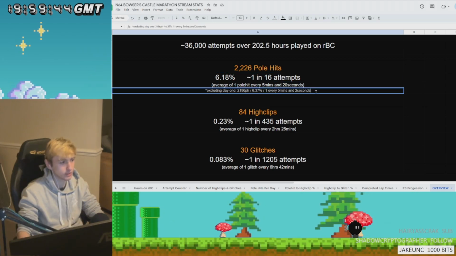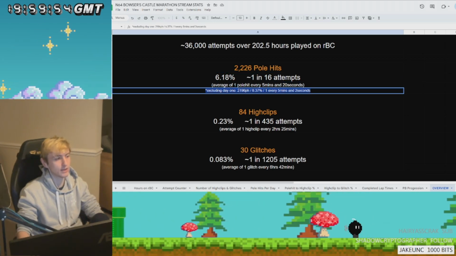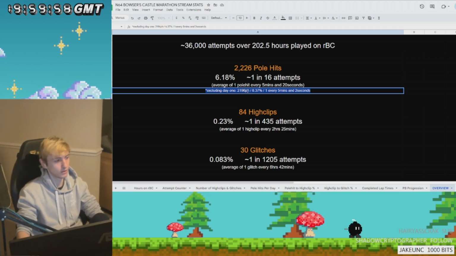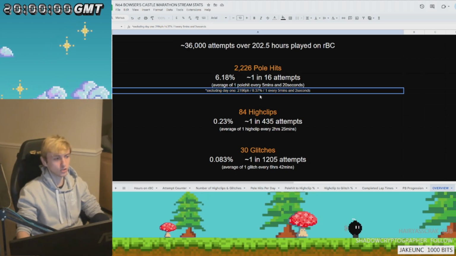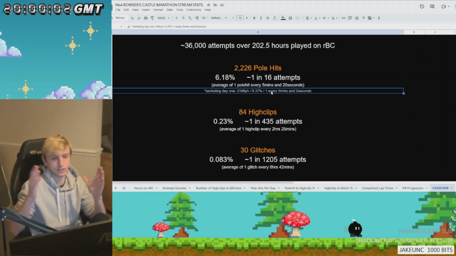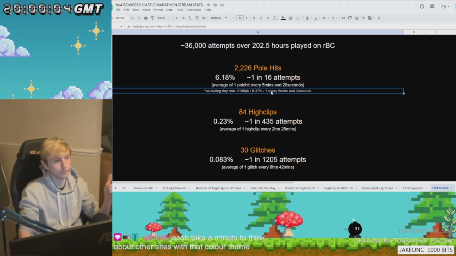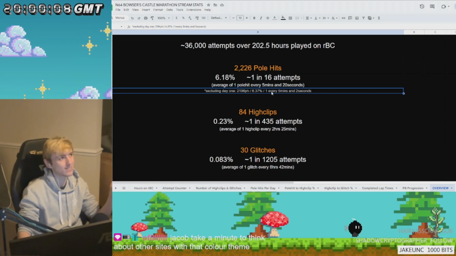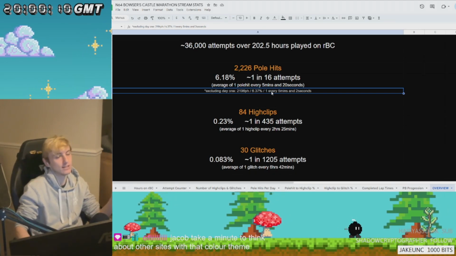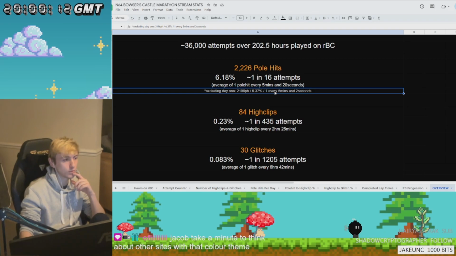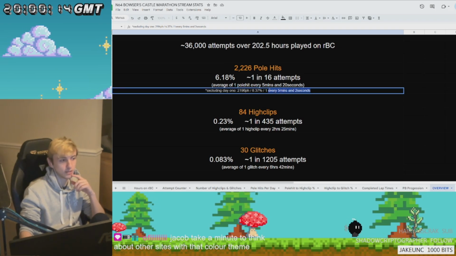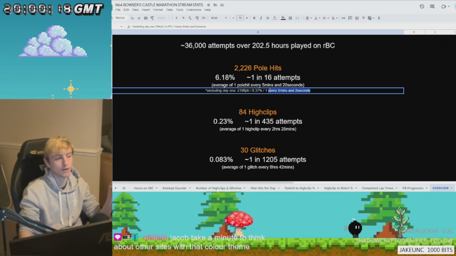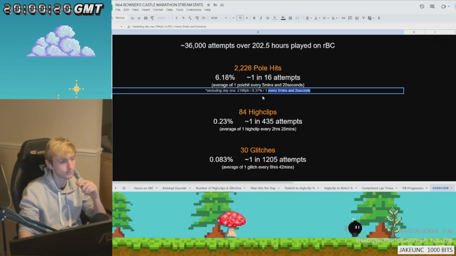Interestingly as well, I wanted to exclude day 1. So basically that meant it would take the pole hits down to 2,196, which didn't actually change it too much, considering the rest of the marathon was so long anyway. But because of the drought that we went through on pole hits in day 1, before getting into the rhythm of things, it was quite interesting to see that it was still over 5 minutes. Every 5 minutes and 2 seconds on average, I would get a pole hit if we excluded day 1 from the data.